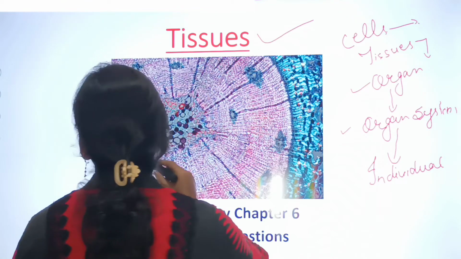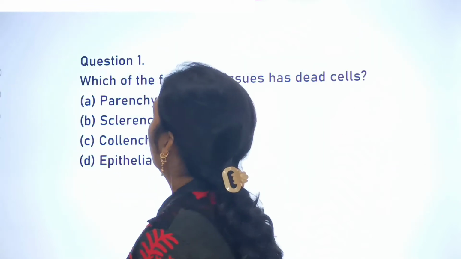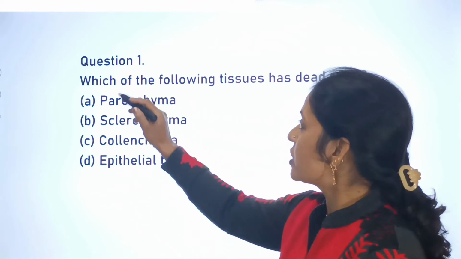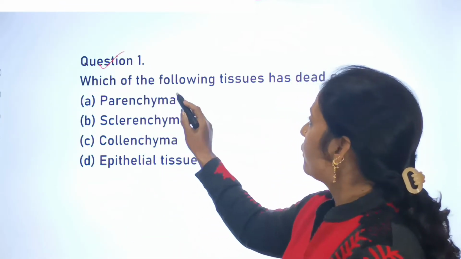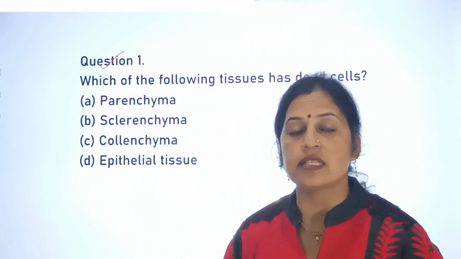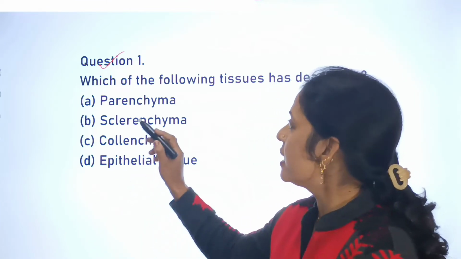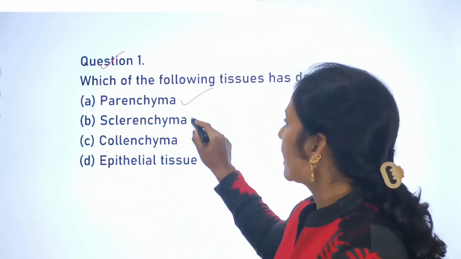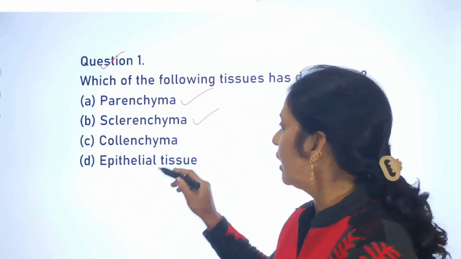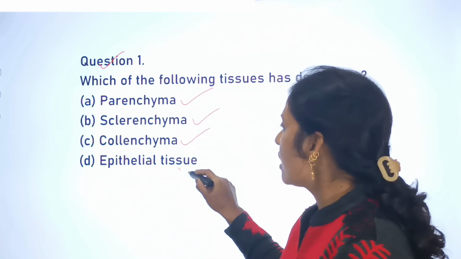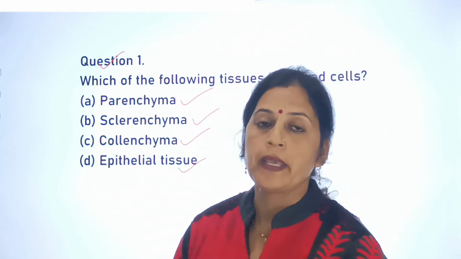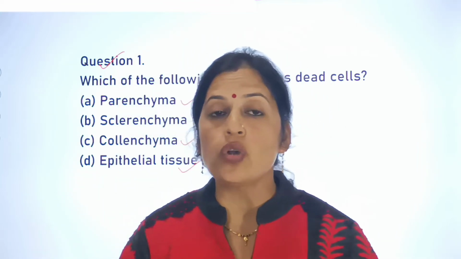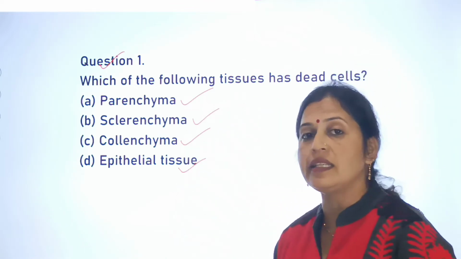So let us start with our first question regarding the chapter, that is tissues. Our first question is, which of the following tissues has dead cells? Options are, number 1 is parenchyma, second one is sclerenchyma, third one is collenchyma, and the last one is epithelial tissues. That means which of the following tissues has the dead cells?